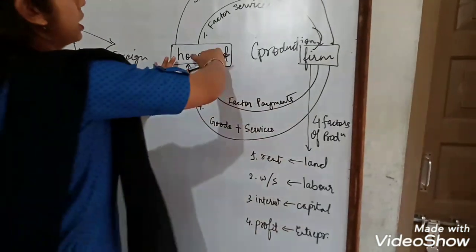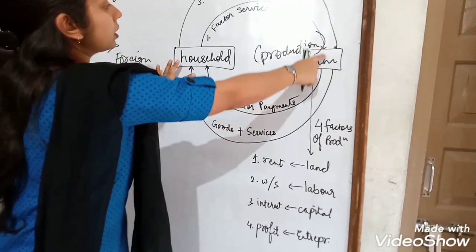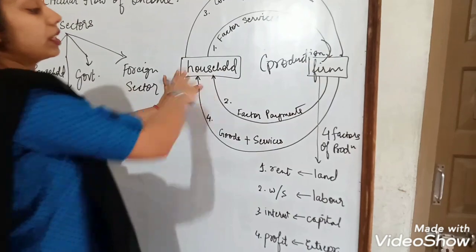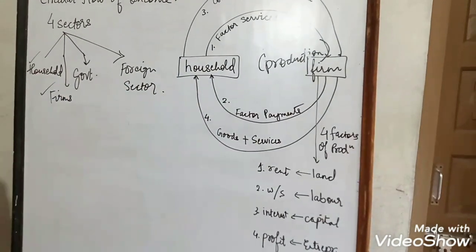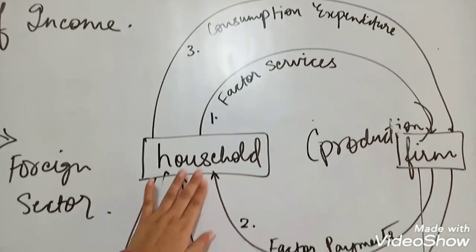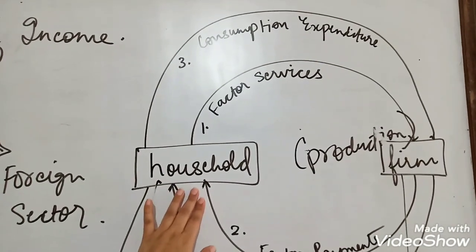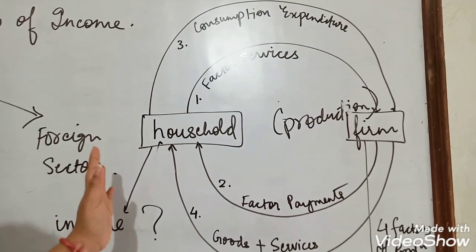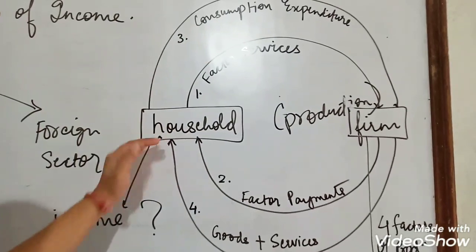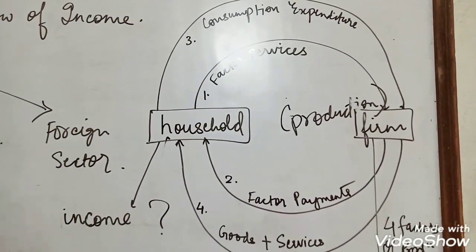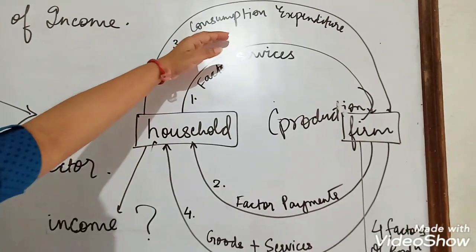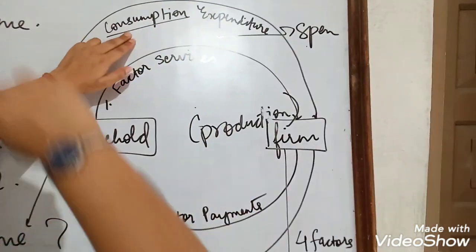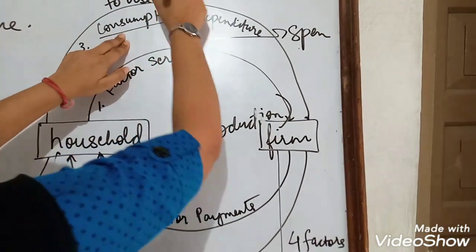So like this, from the household, the services are provided to the firm, and in exchange for these services, the household receives its payments known as the factor payments. Now, when the household receives its payment, what will they do with the income? What are they going to do? They will consume. By the word consume, it means they are going to utilize or spend this income in the form of consumption expenditure. Expenditure means what, children? To spend. And consumption means to use goods and services.